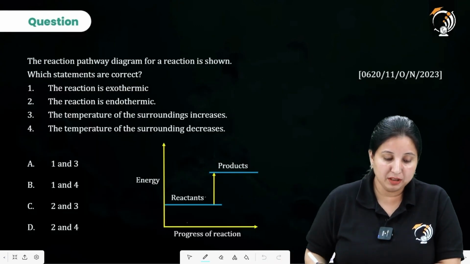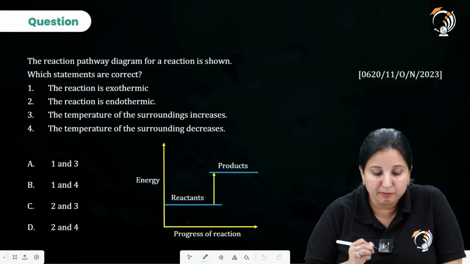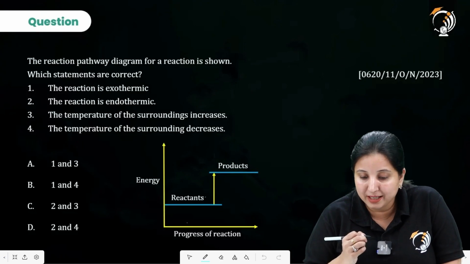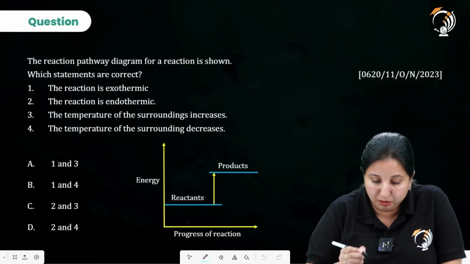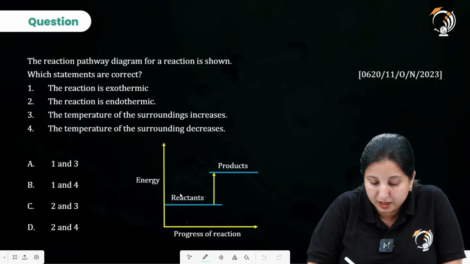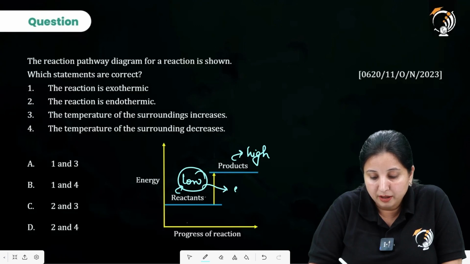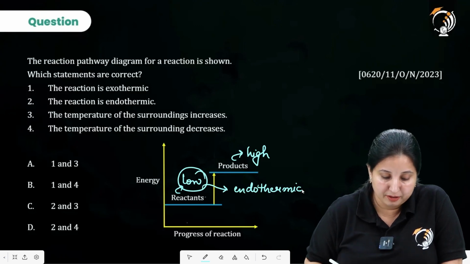Coming to the next question, the reaction pathway diagram for a reaction is shown. Which statements are correct? The reaction is exothermic. Now look over here, the reactant energy is low and product energy is high. Whenever we have the reactant energy low, it is an endothermic reaction. So this reaction is endothermic.